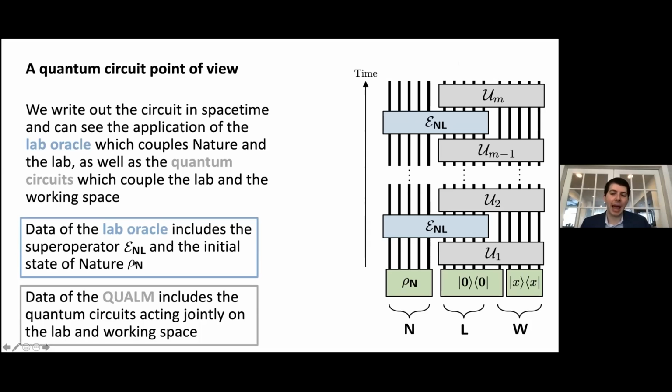And the data of the lab oracle includes a super operator, which couples nature and the lab system, and also the initialized state of nature, which in this slide is called rho n. And the data of the quantum algorithmic measurement includes the quantum circuits acting jointly on the lab and the working space, as well as instructions to query the lab oracle. So taken all together, this gives us an experiment in which we have some inputs and some outputs, which determines information about nature as asked by the task.